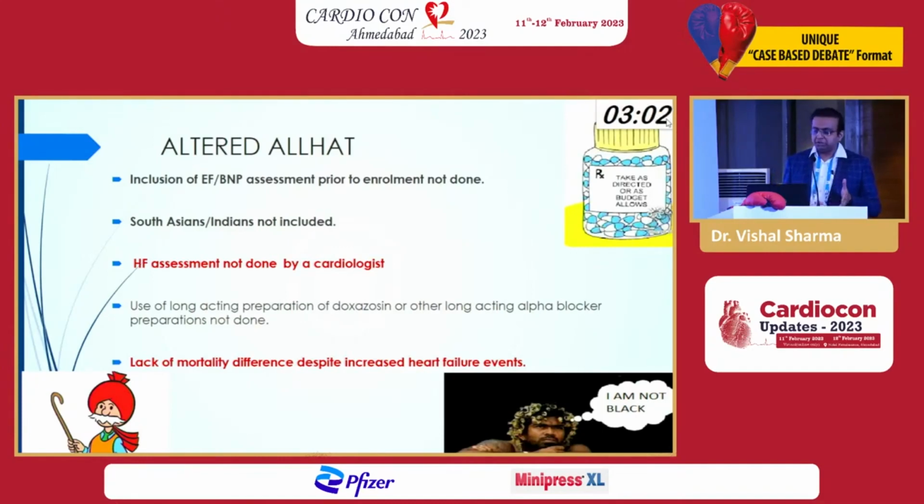Secondly, the heart failure assessment in the trial was done by a physician using some criteria, and a cardiologist was never compulsorily consulted, or an echo was not compulsorily done to say that the patient had heart failure. Asians, or in fact Southeast Asians, were never included in this trial. At that time, longer acting preparations, the GITS preparations of alpha blockers, were not available. Short acting preparations were used, which ultimately had more side effects. Finally, despite the fact that ALLHAT showed an increased incidence of heart failure, there was never an increase in mortality with prazosin. Despite that fact, prazosin was off the list after this trial.